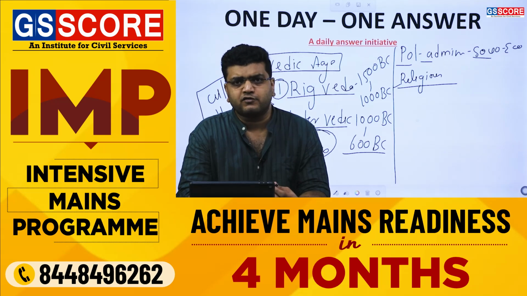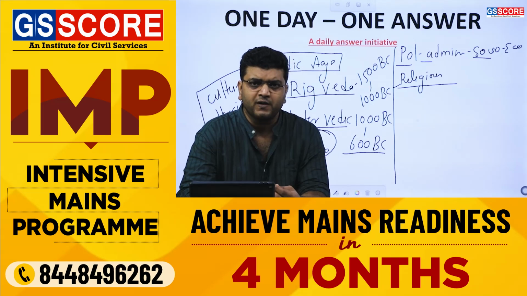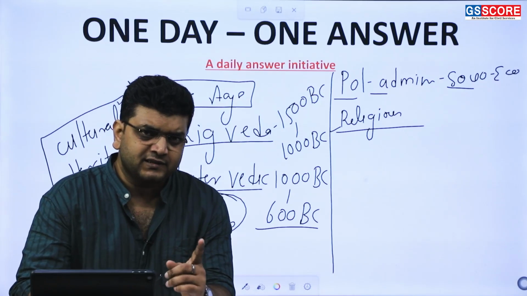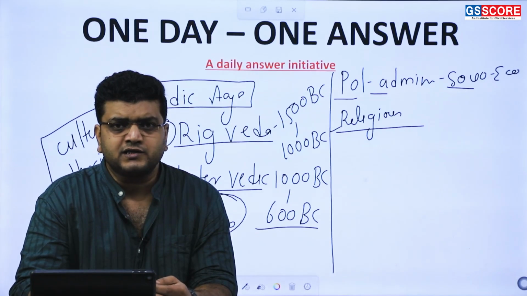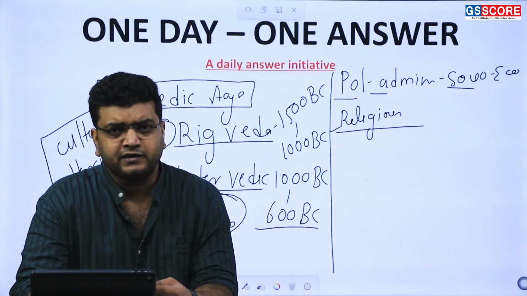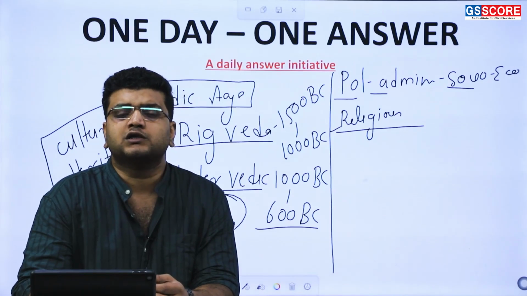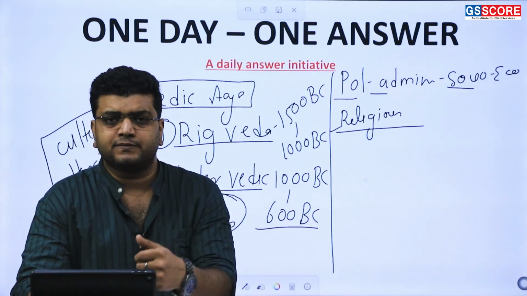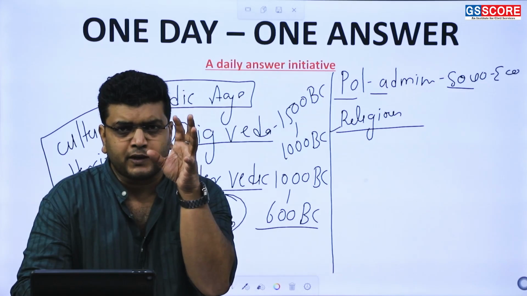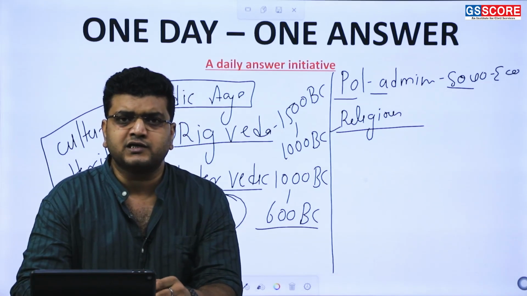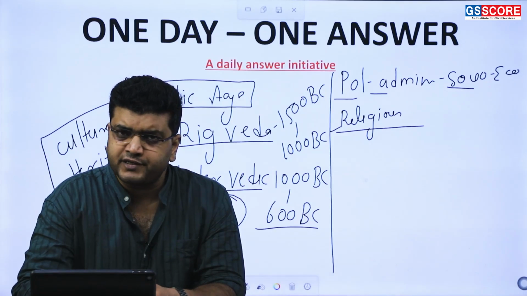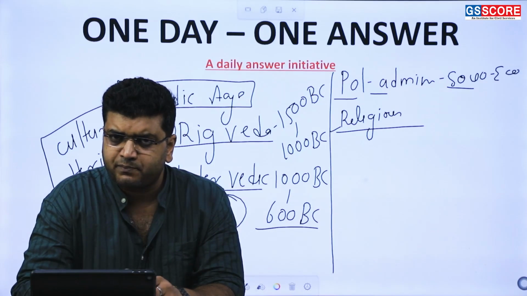One branch of the Aryans went to the west, that is Europe, and one branch of the Aryans came down to northwestern India, and that is why we can say that the primary habitation in the Vedic age and in some part of later Vedic age was northwestern India, and that has been substantiated by the Vedas, which talk about the particular geographical extent of Vedic age in the Sapt Sindhu region. The river Sindhu and its 7 tributaries, that is in the north and the northwestern part of India.